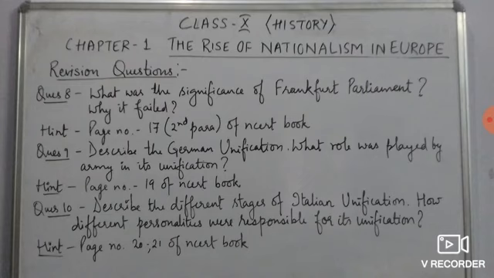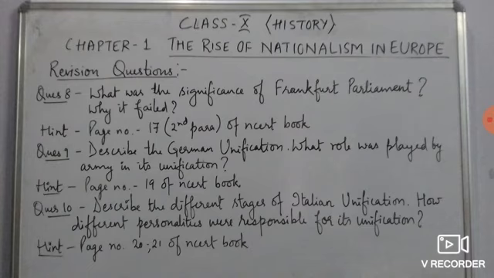Now the next question is, describe the German unification. What role was played by the army in its unification? About the German unification, you need to write about Otto von Bismarck, who was responsible for the German unification, and with his army he fought 7-year wars with different powers, France, Denmark and Austria. So you'll find the stuff on page number 19 of the NCERT book. It is brilliantly given.